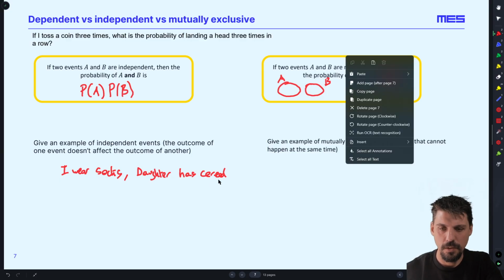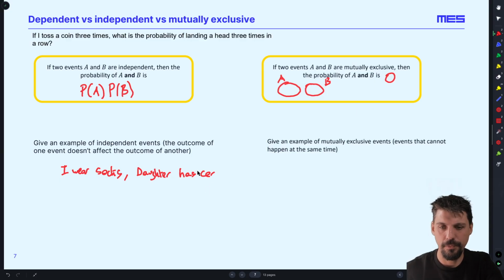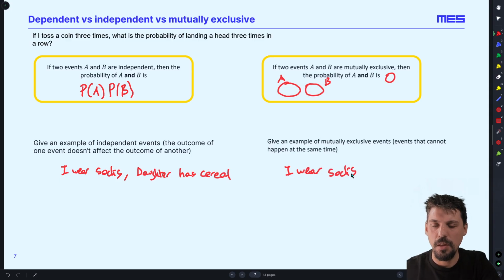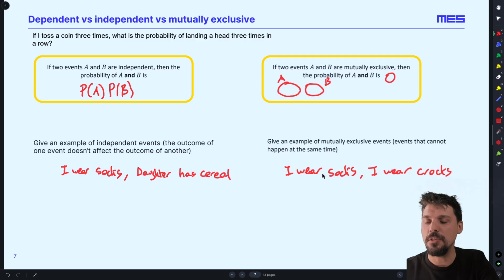Then for mutually exclusive events, we could look at I wear socks, whatever the odds are of me wearing socks on a given day, and I wear Crocs. This is how it should be, because socks and Crocs are not a thing. You do not wear socks with Crocs, or at least I don't. So if I wear socks, I'm in the A bubble, and it is impossible for me to wear Crocs.